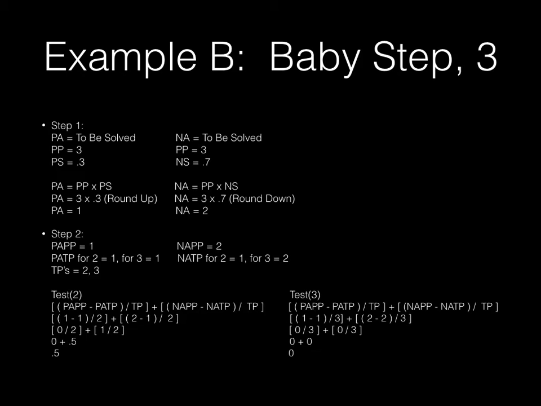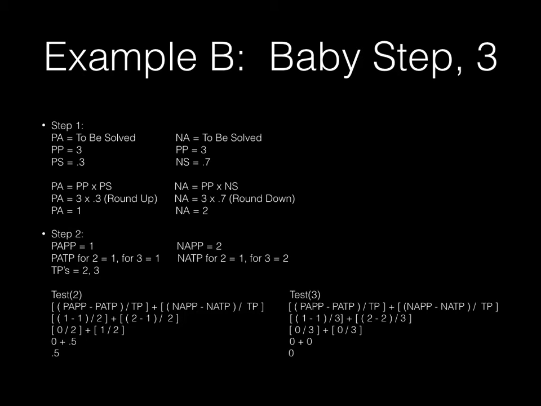Our negative aspect needs to be solved. Our potential prime is equal to 3. Our negative spin is equal to 0.7. Negative aspect is equal to potential prime times negative spin. We have 3 times 0.7, and we round down. Our negative aspect is therefore 2.